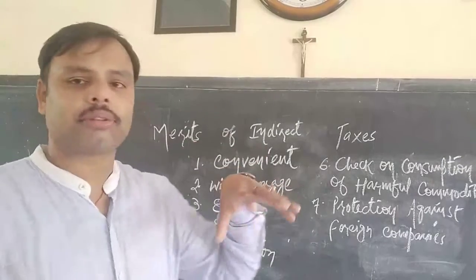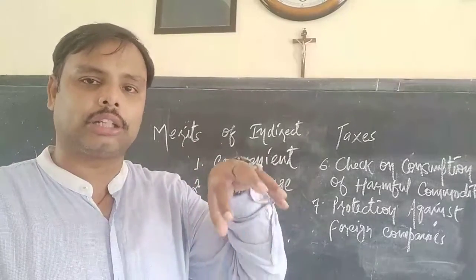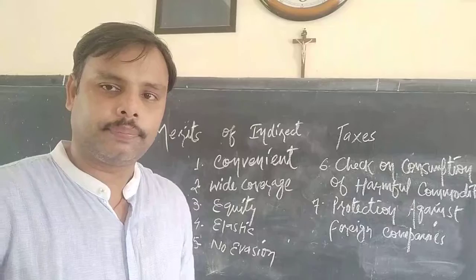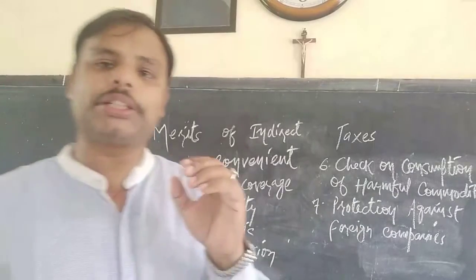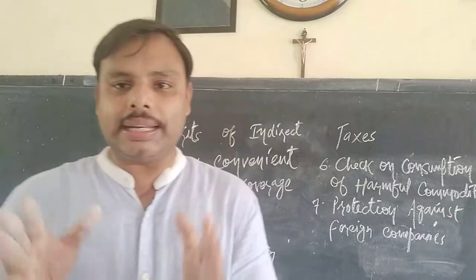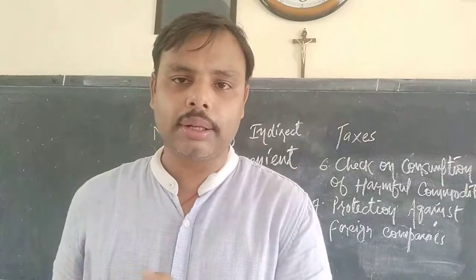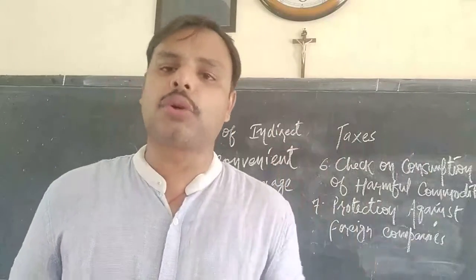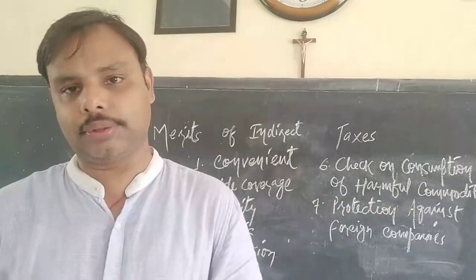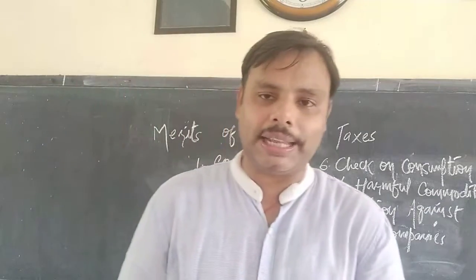The last step talks about the protection of the domestic manufacturer. Those who are in India, if they are producing a product, their market should not be disturbed by the foreign companies. So the government takes this step just to protect the Indian market.